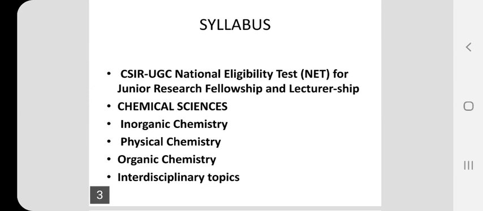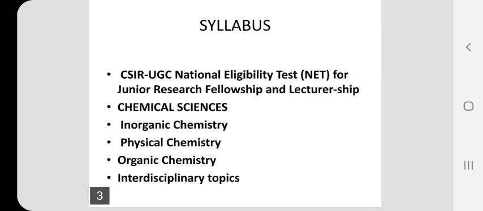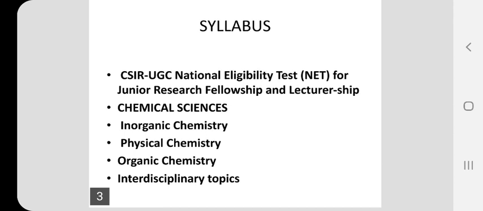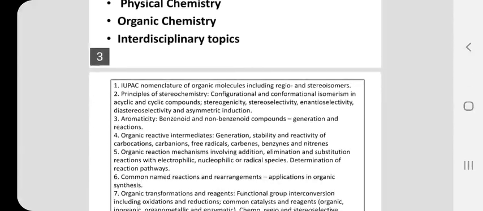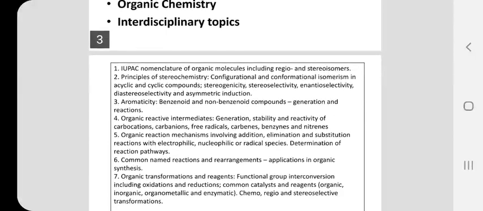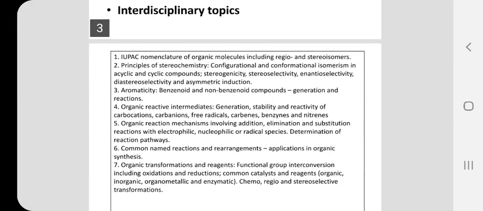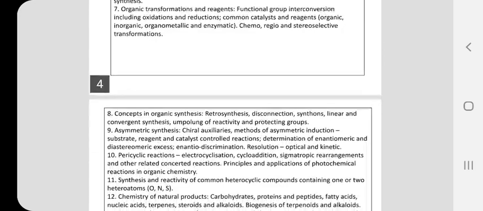The CSIR UGC National Eligibility Test for Junior Research Fellowship and also for the lectureship. The subject chemical science is made out of 4 branches: inorganic chemistry, physical chemistry, organic chemistry, and interdisciplinary topics. Let us look into the syllabus. The syllabus is mainly made out of 13 chapters in total.